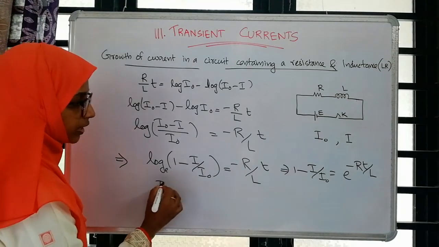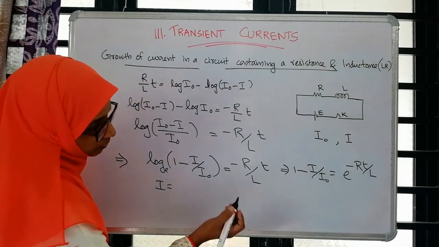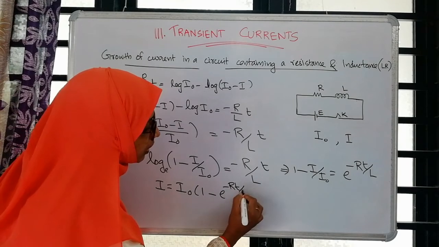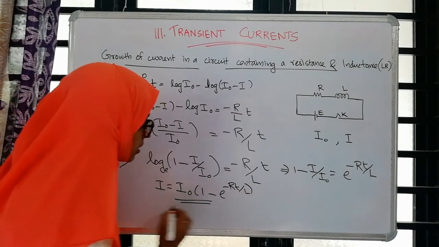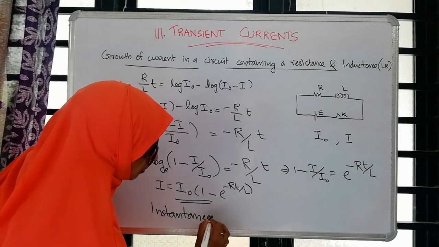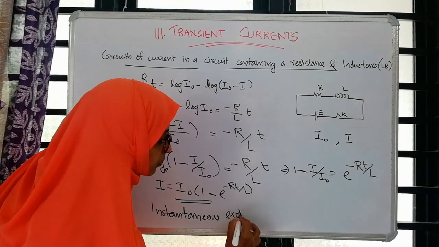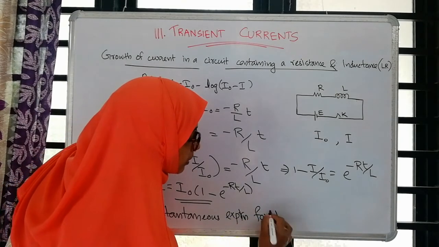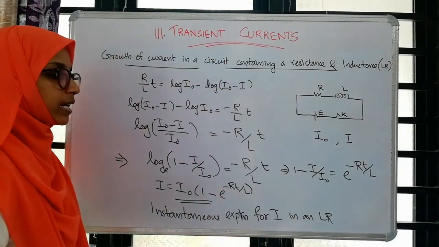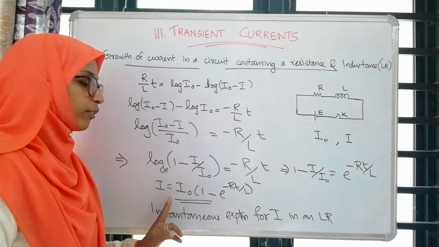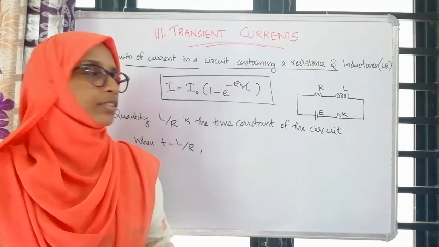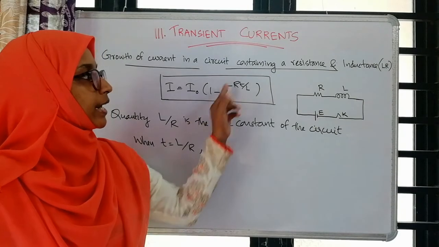That is, I is equal to I0 into 1 minus e raised to minus Rt by L. This is the instantaneous expression for current in an LR circuit. Growth of current in an LR circuit. Instantaneous expression for the growth of current in a resistance and inductance circuit. Write the instantaneous expression for the current in an LR circuit.